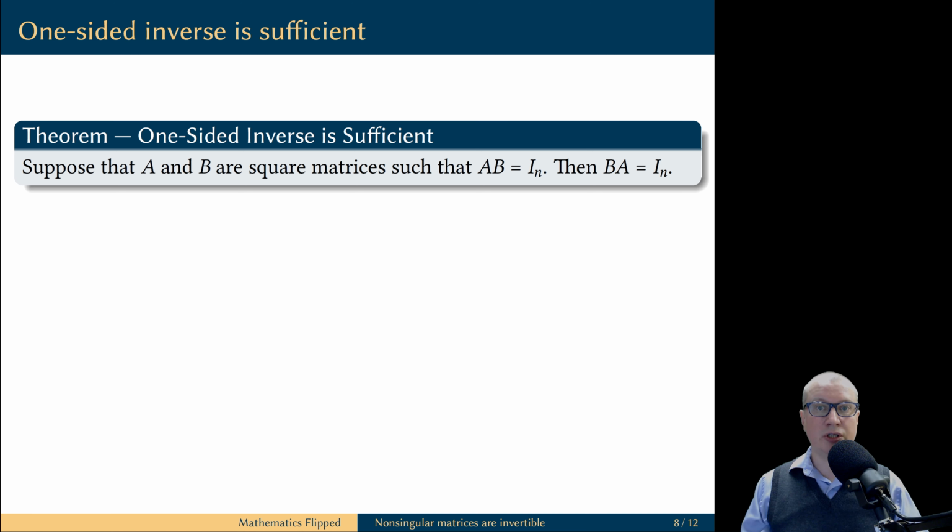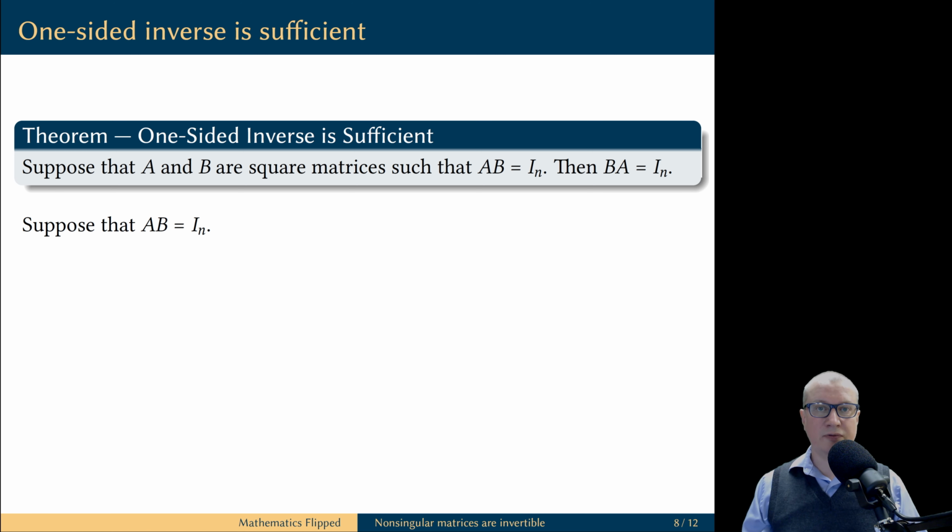But that procedure did not tell us anything about the other product, B times A. Now we are going to prove that if you have two square matrices A and B such that A times B is the identity matrix, then the other product, B times A, is automatically equal to the identity matrix, and therefore this procedure from the previous video indeed is sufficient to compute the inverse of a non-singular matrix.